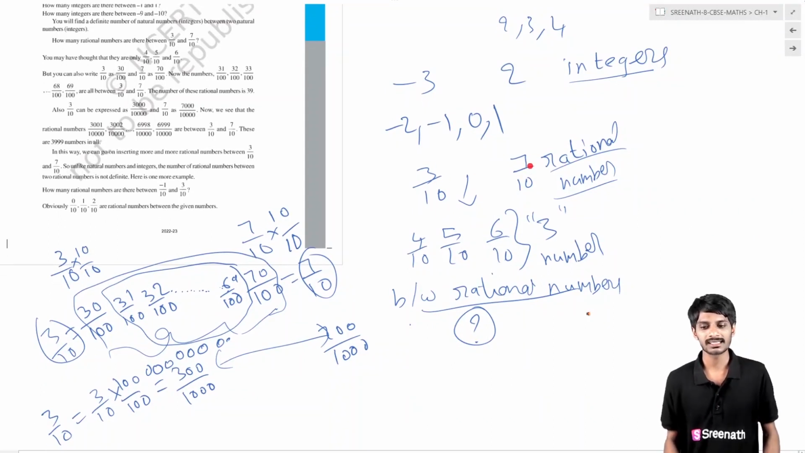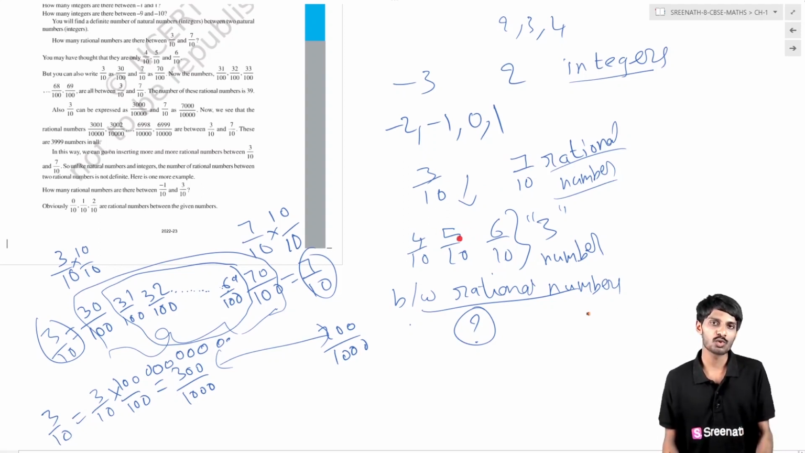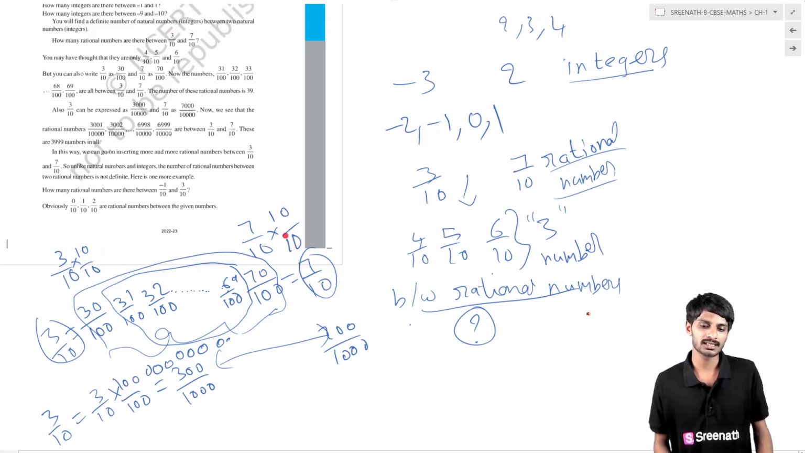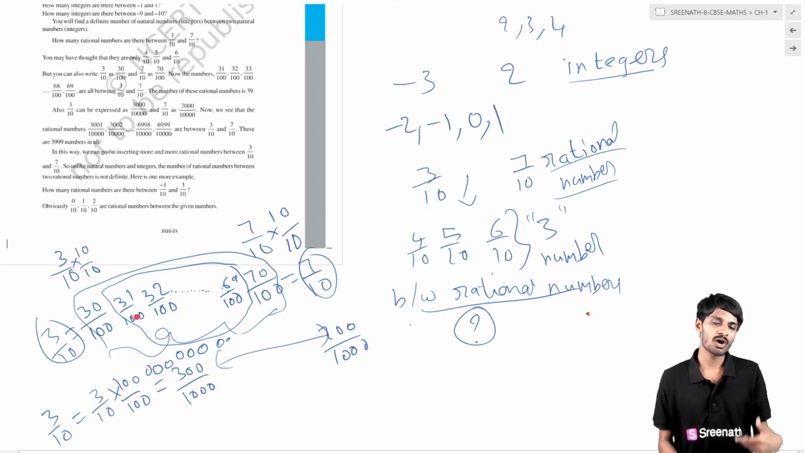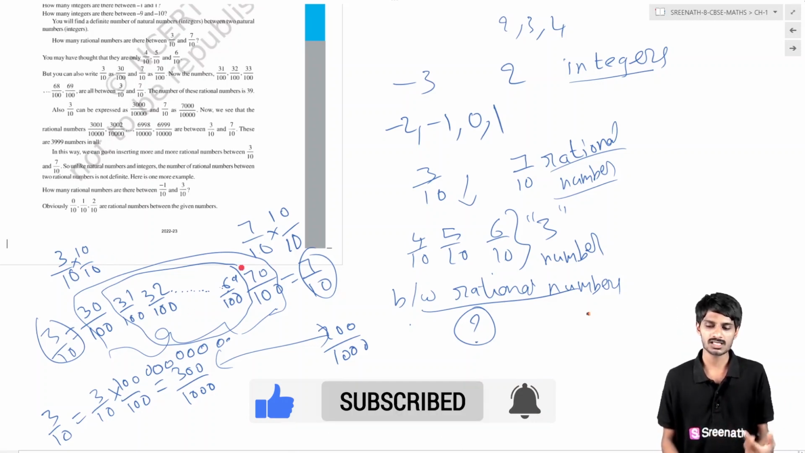If you have 3 by 10 and 7 by 10, basically 4 by 10, 5 by 10, 6 by 10 are the rational numbers between them. If you want to find more rational numbers, you have to multiply the boundaries, which means 3 by 10 with 10 by 10, you will get 30 by 100, and 7 by 10 with 10 by 10, then you will get 70 by 100. So you will get so many rational numbers. If you want more, you have to multiply with 100, or with 1000. Like that, doing the process, you will get so many